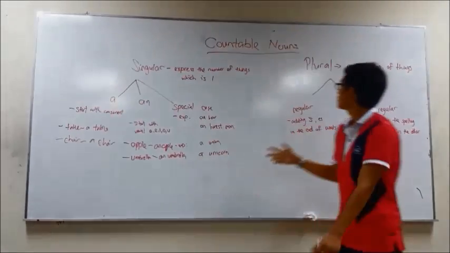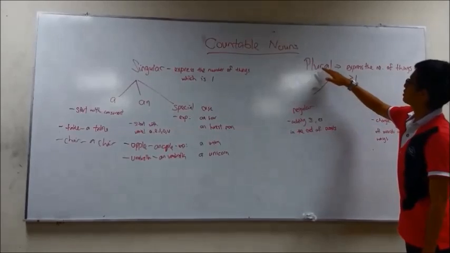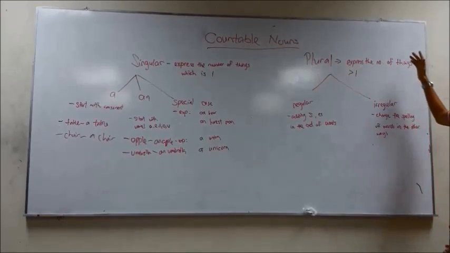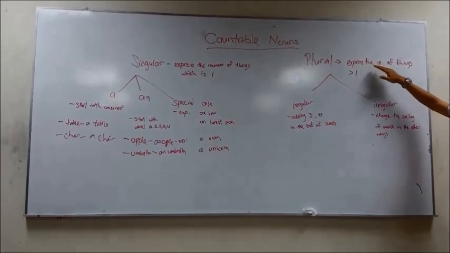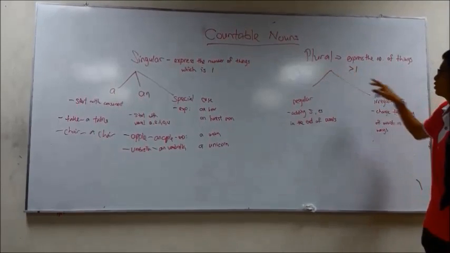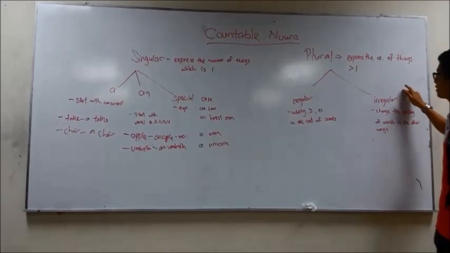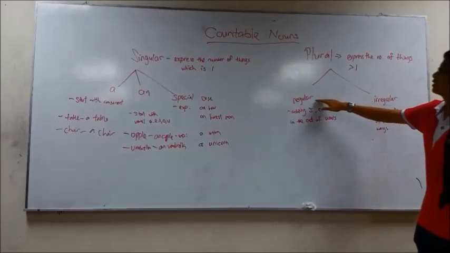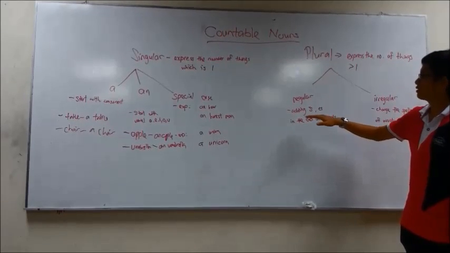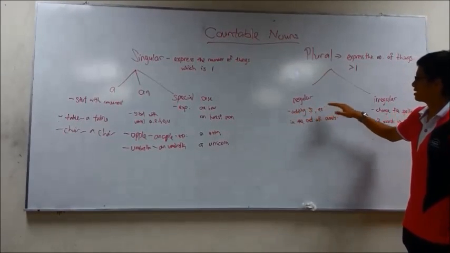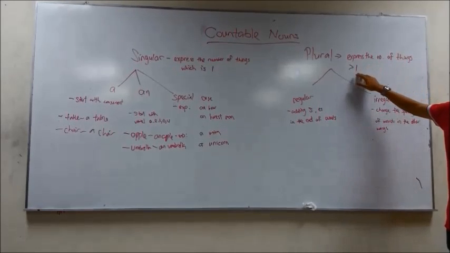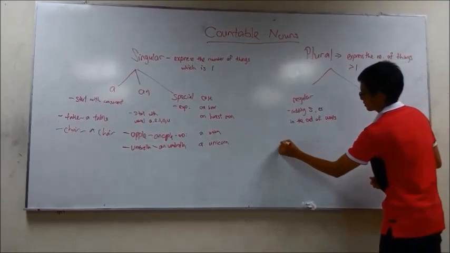Okay, let's continue. Then we start with the plurals. What do plurals mean? They are nouns that express the number of things which is more than one. Then plurals are classified into two: regular and irregular. What do regular plurals mean? That means that at the end of the word we add s or es for expressing that the number of things is more than one. For example, table.